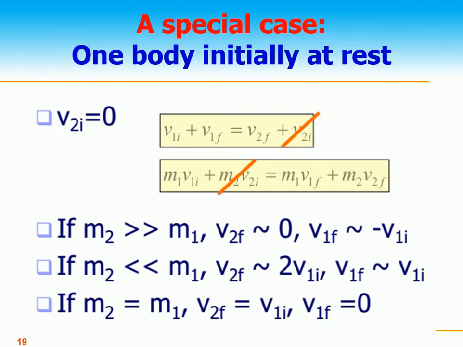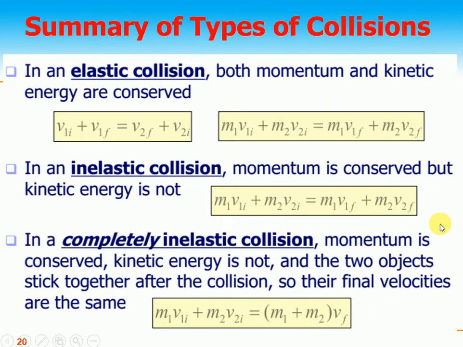Similarly, if m1 and m2 are equal, you will see v2f is equal to v1i and v1f is equal to 0 if the second body is at rest, v2i is 0. So, in other words, the velocity will be interchanged when masses are equal, and these things you have discussed in your first year classes.